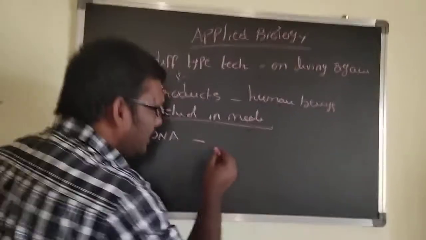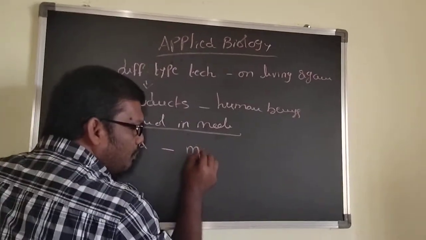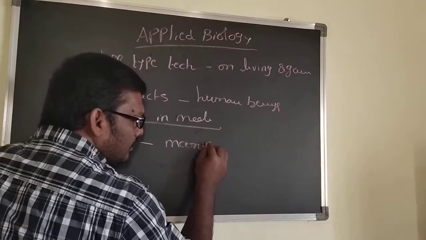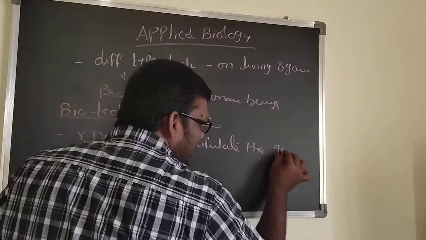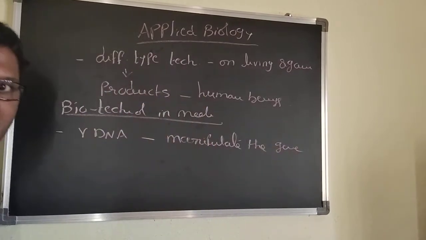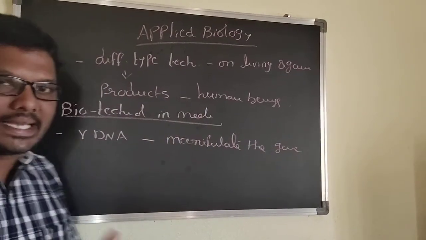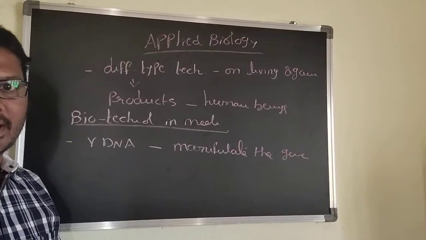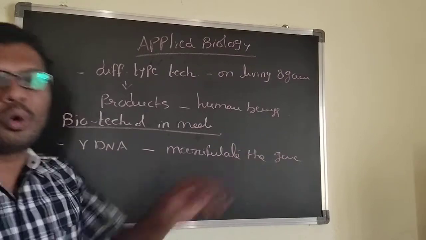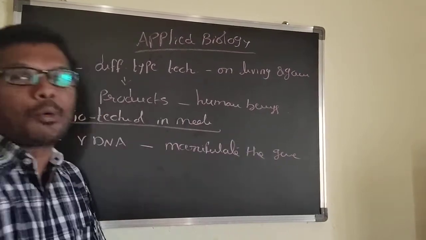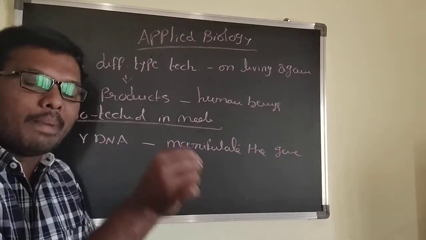At that time, we can manipulate the gene, either by gene sequencing, or this technology is applied on the microorganism and you can get the product. That is called biotechnology.